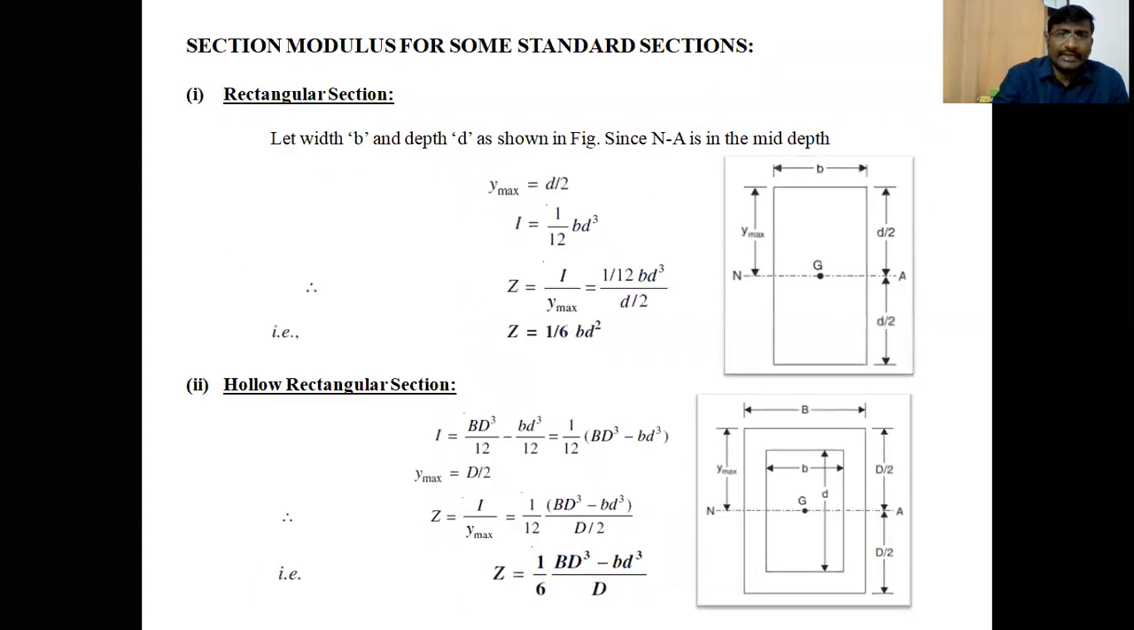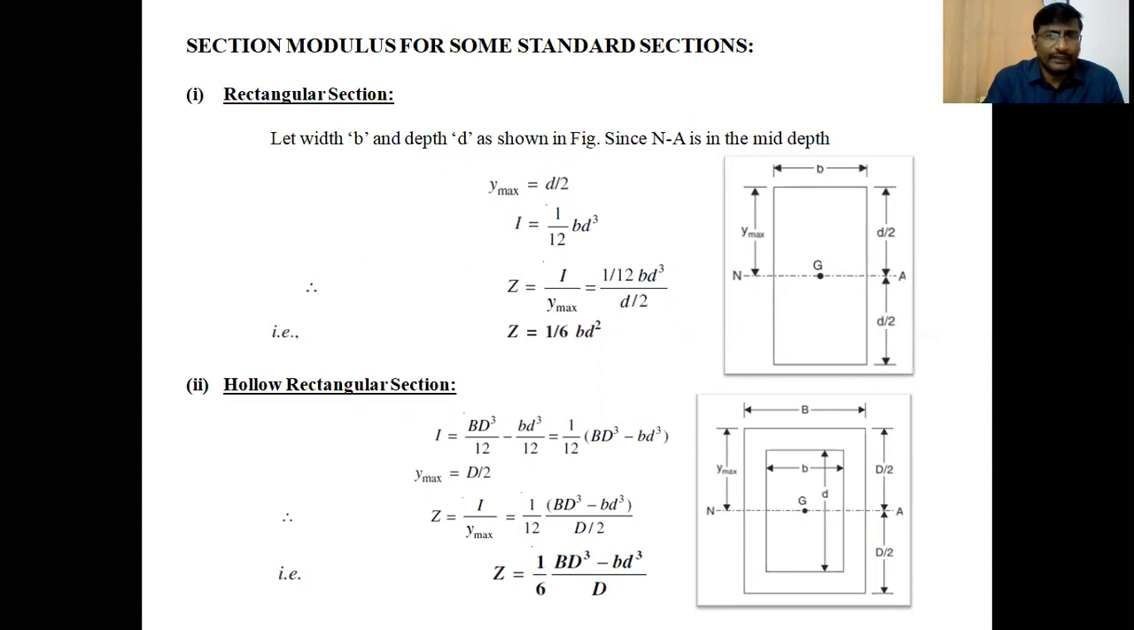Let us look in this class also at section modulus. What is the Z value for different types of cross sections of beams? Section modulus is Z, the ratio of the moment of inertia to the maximum distance from the neutral axis, that is, the extreme fiber distance from the neutral axis.